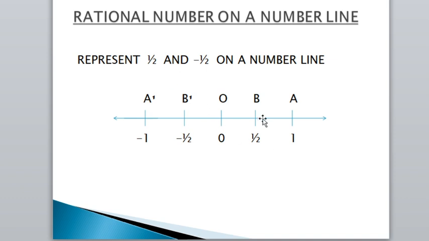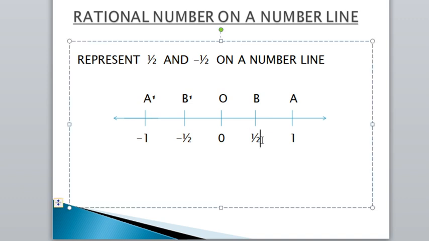Here we have placed 1 after 0, and here we have to place 2. Notice first what is given as the denominator. Here the denominator is 2. After 0 we place 1, and after 1 we place 2.